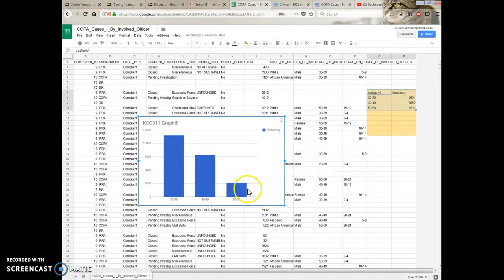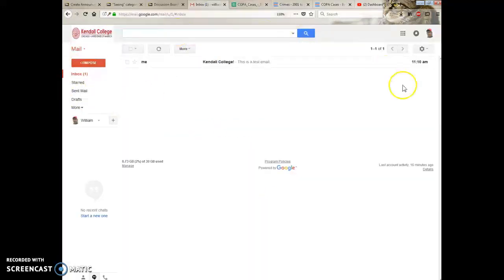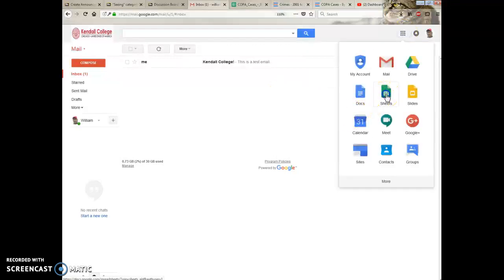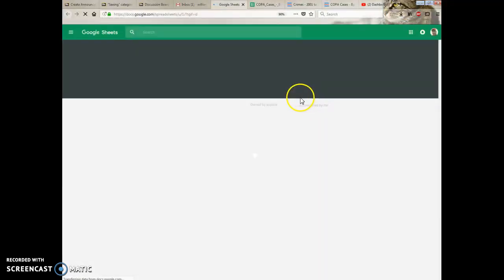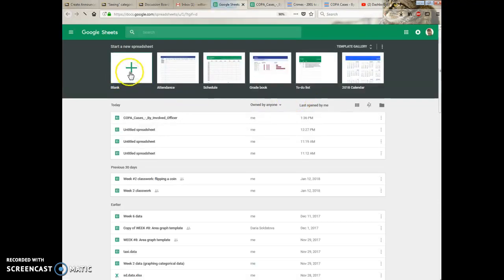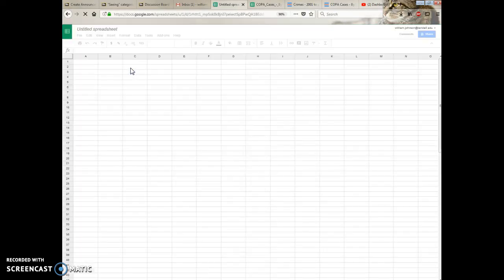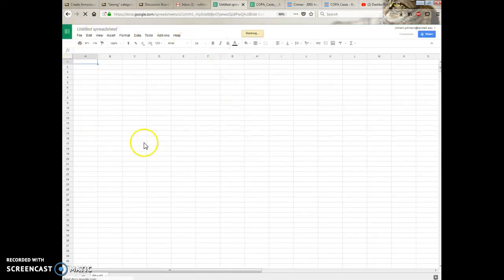The very last thing I'm going to show, for those of you who are not familiar how to access Google Sheets, if you go to your Kendall College email, you're going to have more emails. You'll have the same screen. You'll have more emails here. Go up to the little tic-tac-toe grid right here. Google Sheets. You click Google Sheets. And this is how you can get everything that I was just doing, the count if. Click a blank sheet. We need to start something. And now you're ready to upload the data.